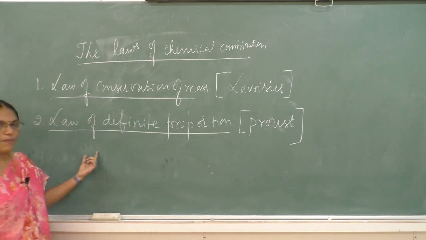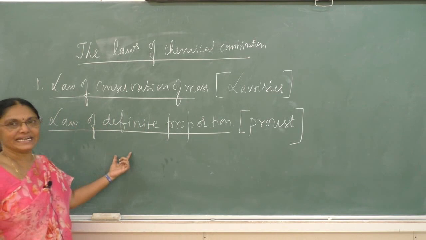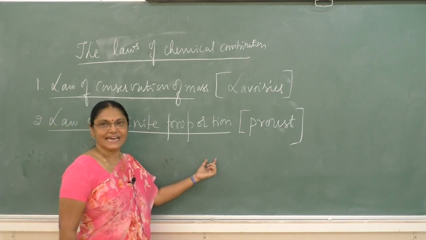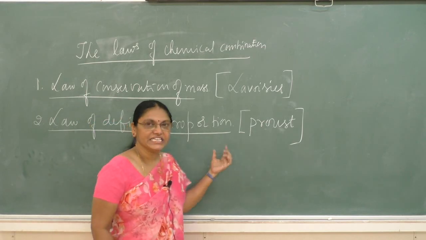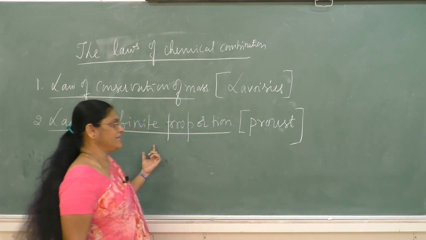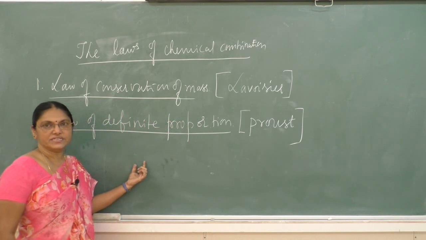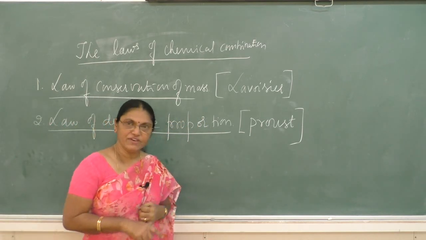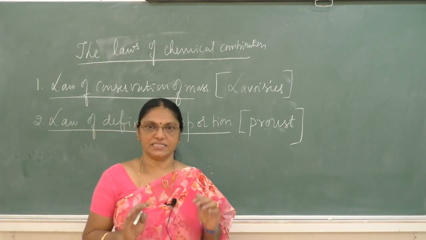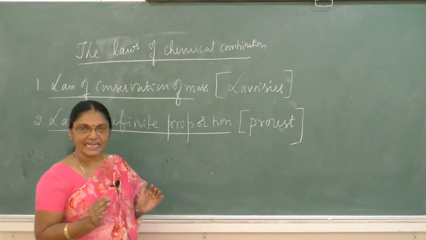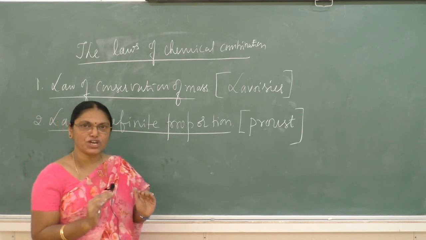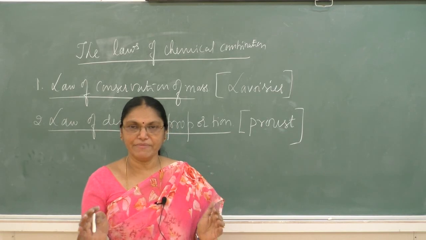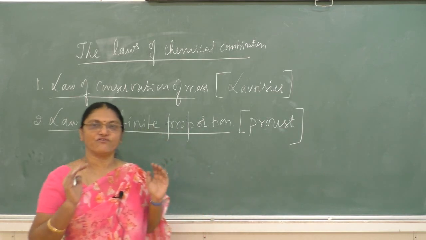A given compound always contains exactly the same proportion of elements in a fixed ratio by mass.